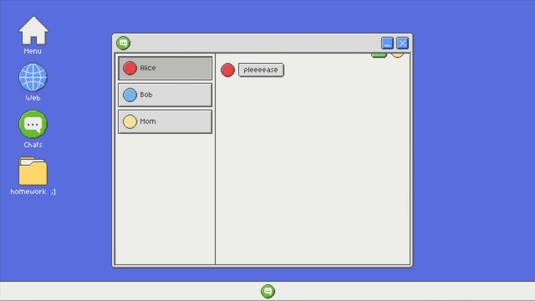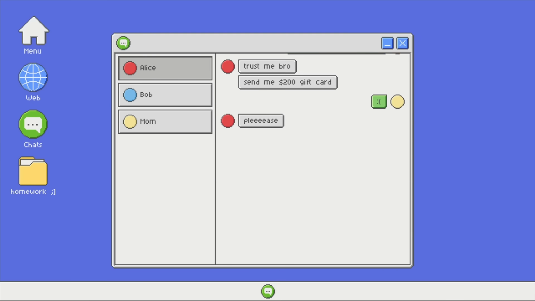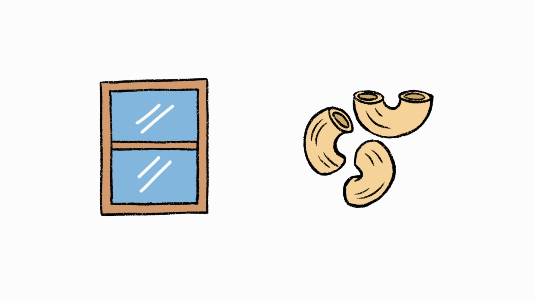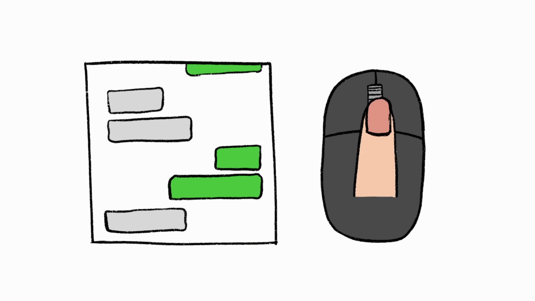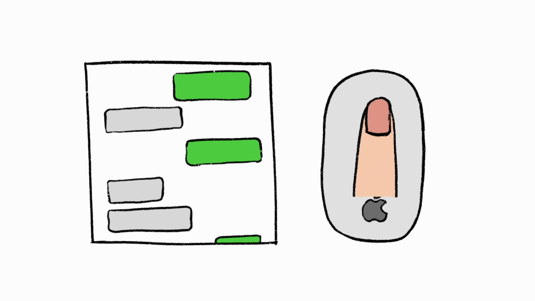Now that my chat messages are clipping properly, I think it's time to hook up the mouse wheel to the scrolling. This is always the most confusing part for me because Windows and Mac OS scroll in opposite directions. On Windows, when you move your finger down the mouse wheel, you're scrolling down the page, which is very intuitive. For Mac OS, however, when you move your finger down the imaginary mouse wheel, the screen scrolls up. This also actually makes sense, because it's as if you're sliding the page with your finger.